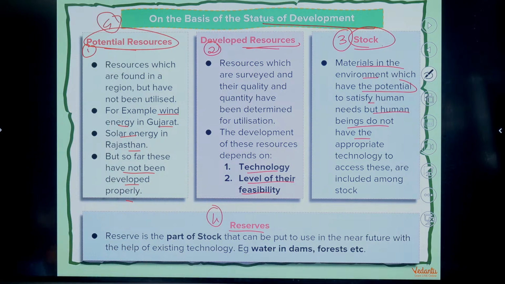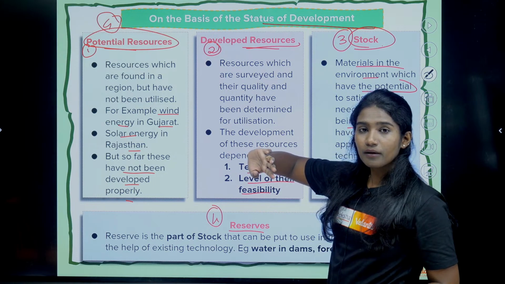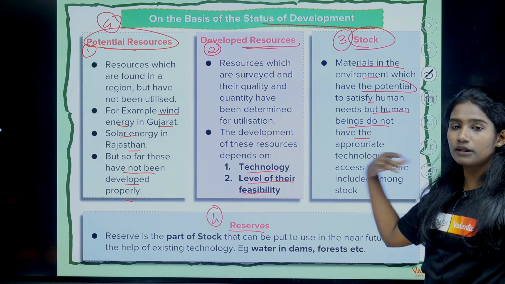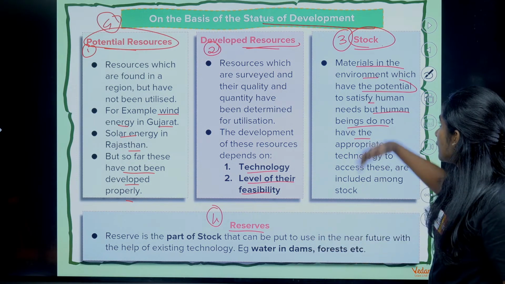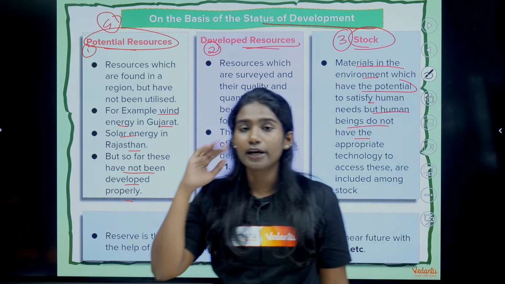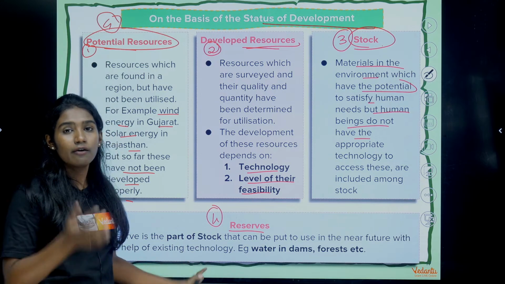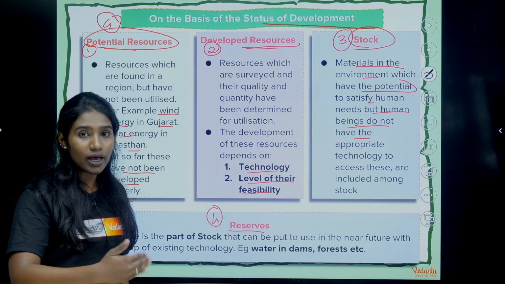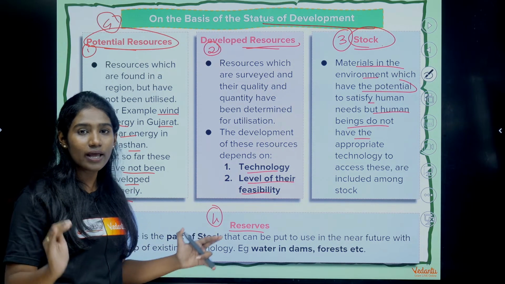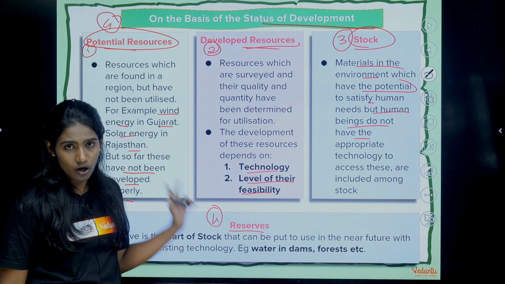Status of development. Okay, clear with that? So on the basis of status of development, there are 4 types: potential resource, developed resource, stock and reserves. You got an idea, right, what is potential, what is developed, stock and reserve. See, the difference between stock and reserve is very simple. Stock is present in sufficient amount, but then we don't have the technological knowledge to obtain that resource. Whereas in case of reserve, we have sufficient amount of resource, we also have the technological knowledge, but then we are not exploring those resources. Why? Because we are preserving them for the future generation. That is reserve. Okay, clear with that?